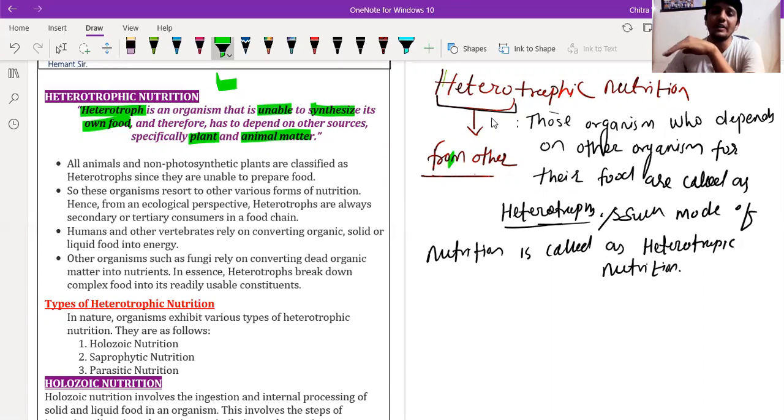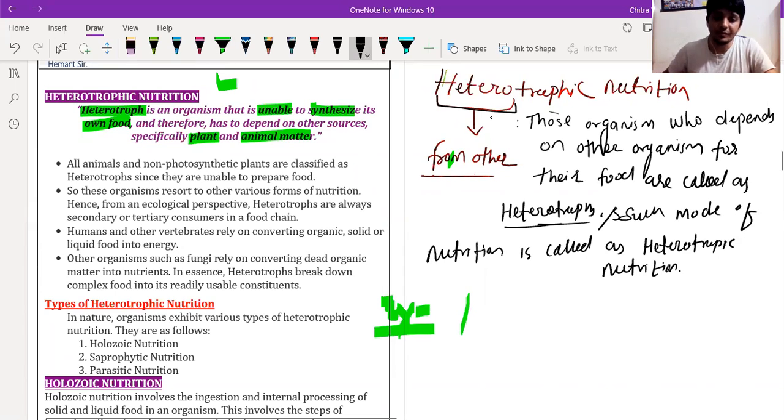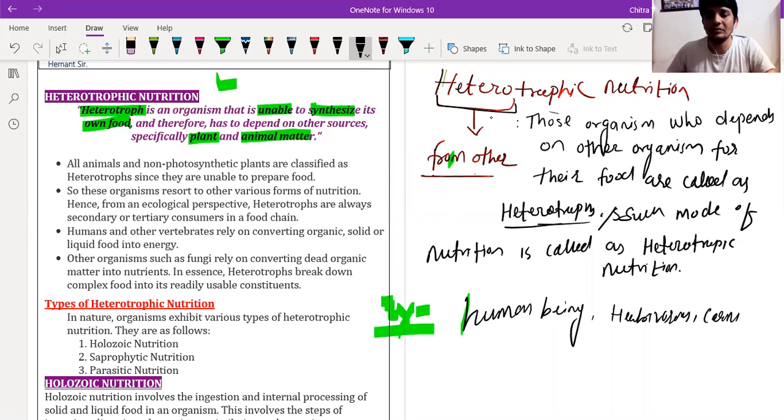So except for green plants, I'm going to write some examples here: human beings, all herbivorous, all carnivorous, omnivores, all saprophytes are called heterotrophs.